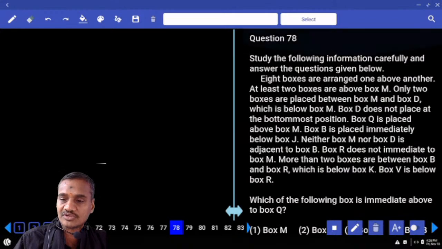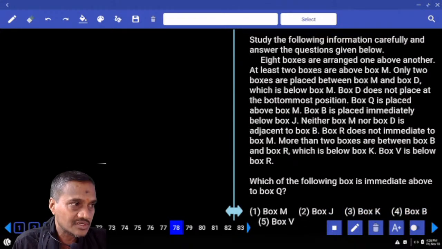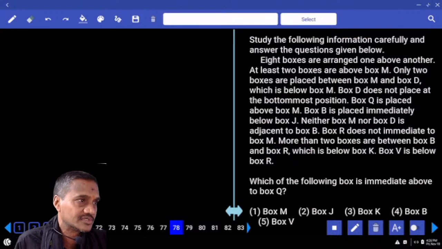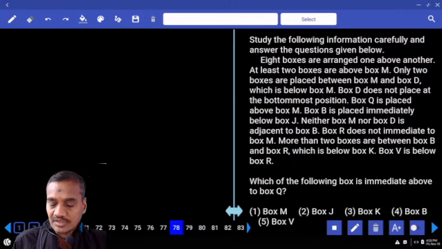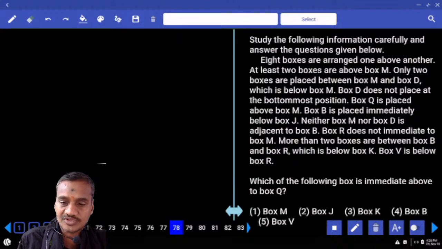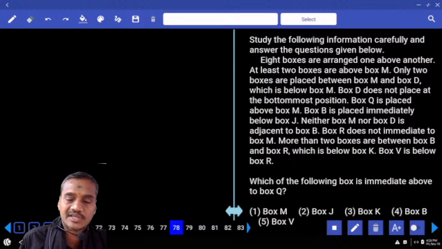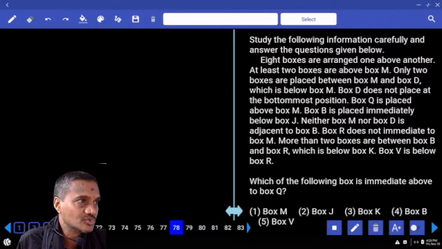Because the questions, what are the questions which you feel that is easier, should be worked out in the first priority. The next one, now here there are some 8 boxes, one above the other. At least 2 boxes are above M. What do you mean by this one? At least 2 boxes are above M means minimum 2 boxes will be there. Maybe 2 boxes, 3, 4, 5, 6 and so on.